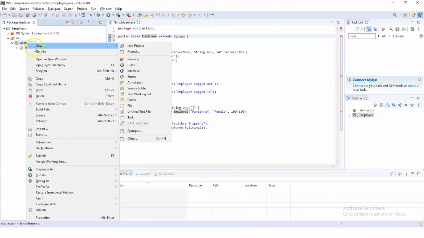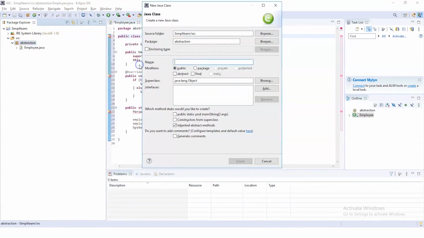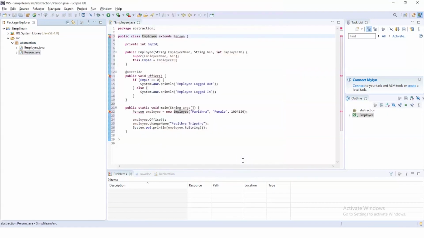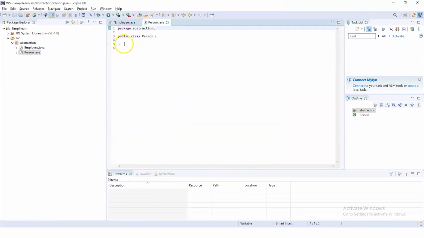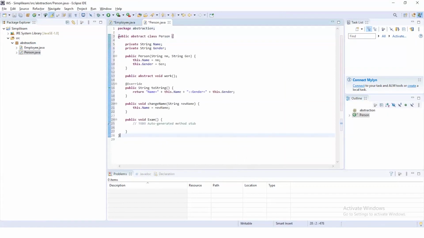Now let's right-click on the package and select New, and inside that, select another class. The name of this class will be Person, which will act as our abstract class. As you can see, we have declared this class with the keyword abstract, and the name of the class is Person.